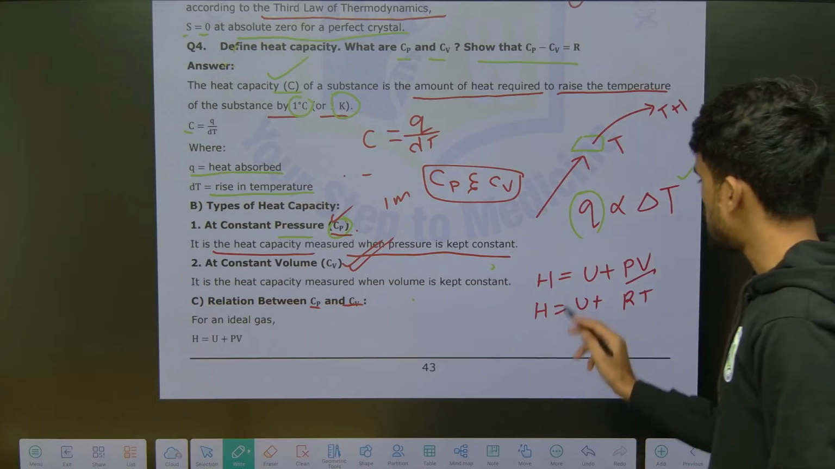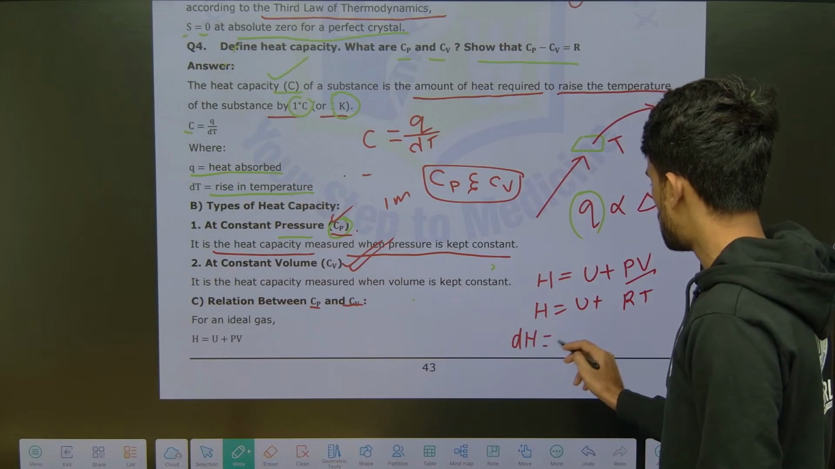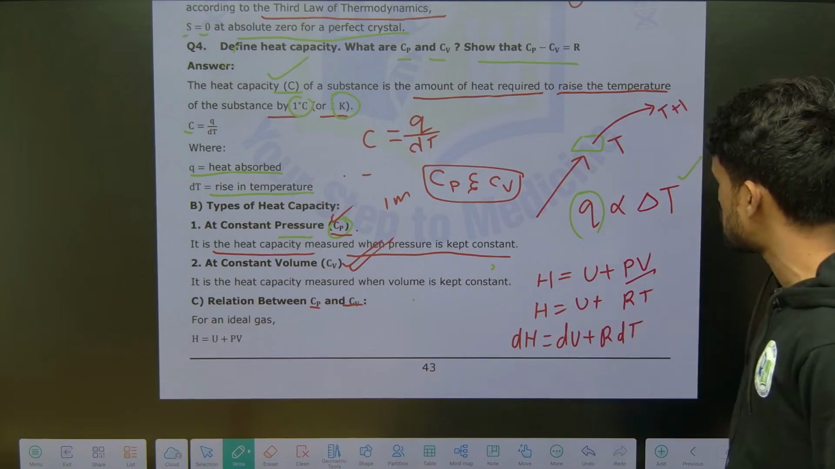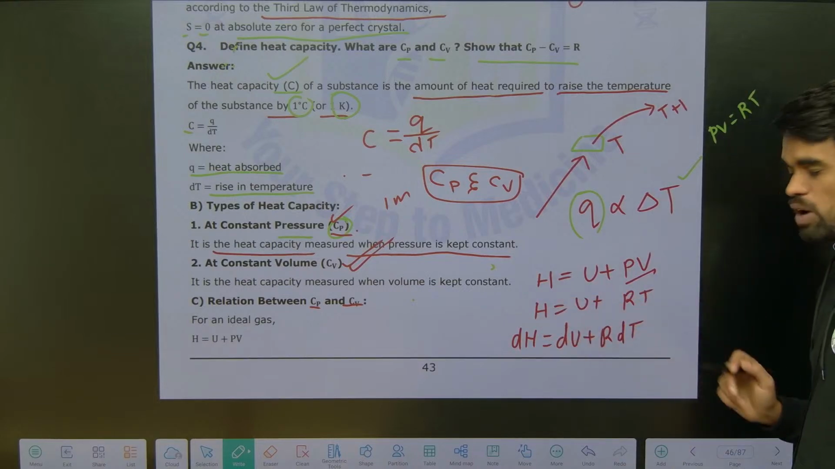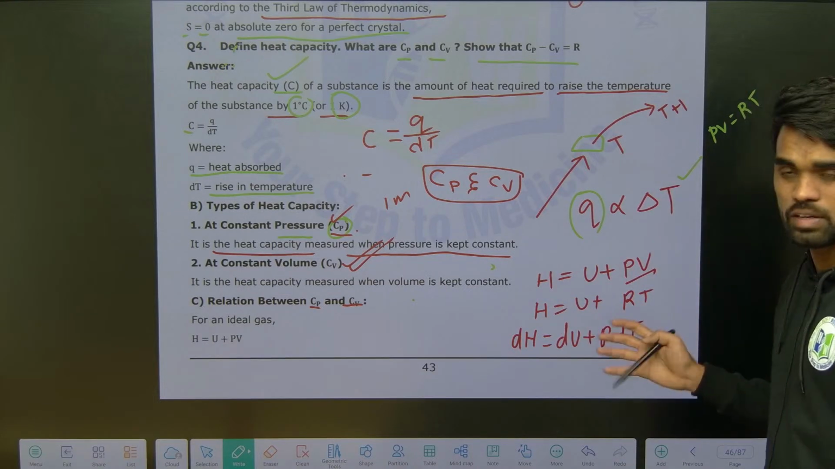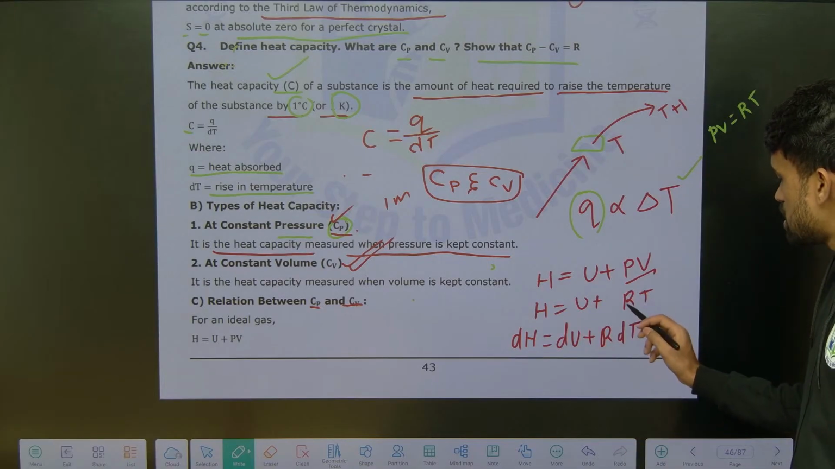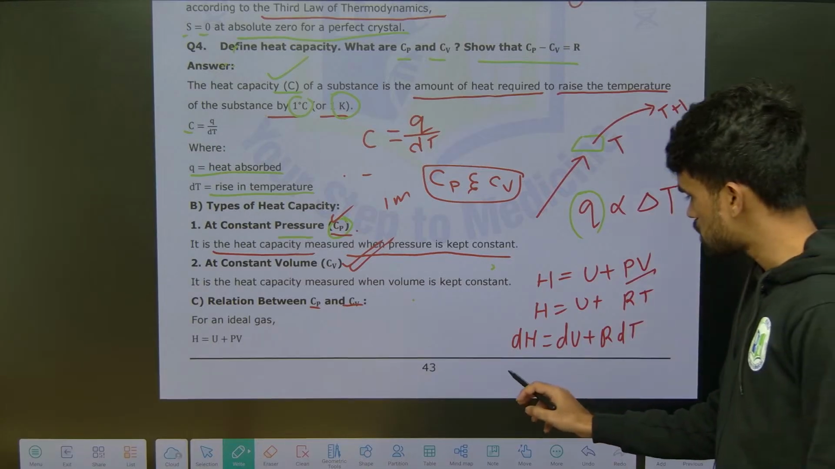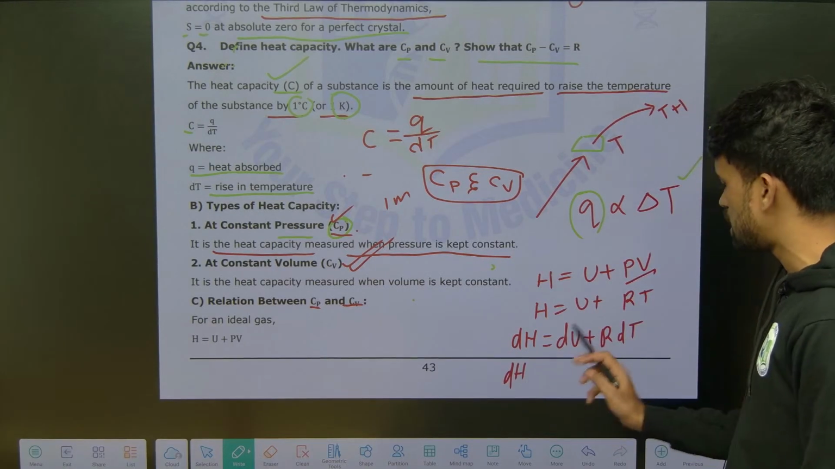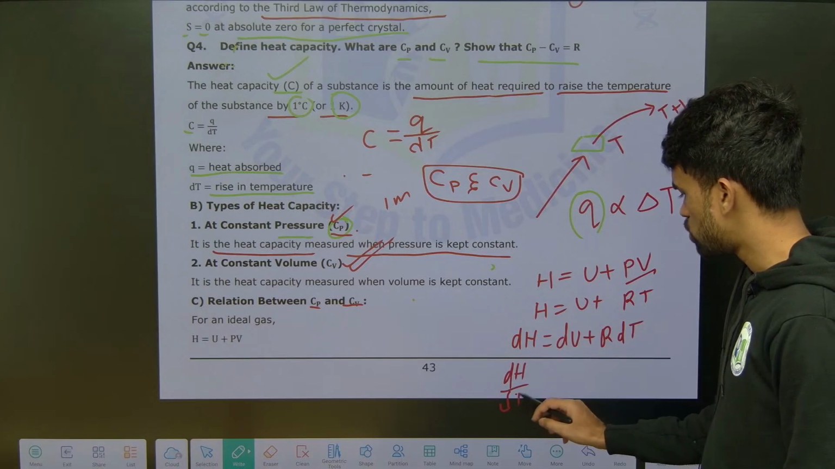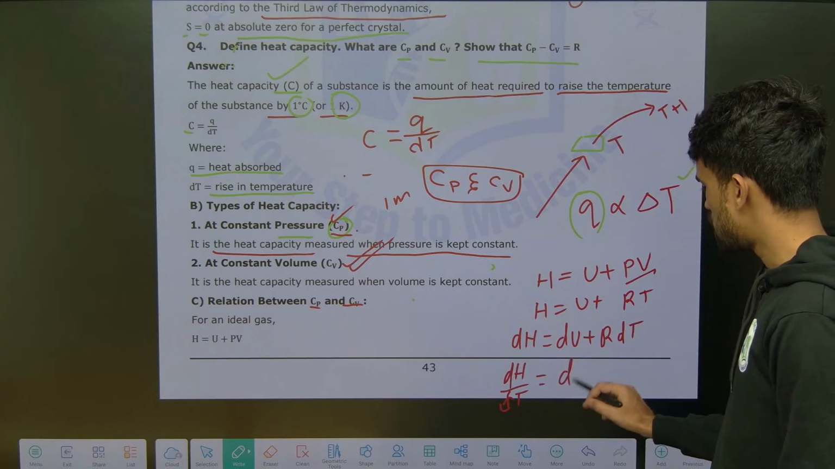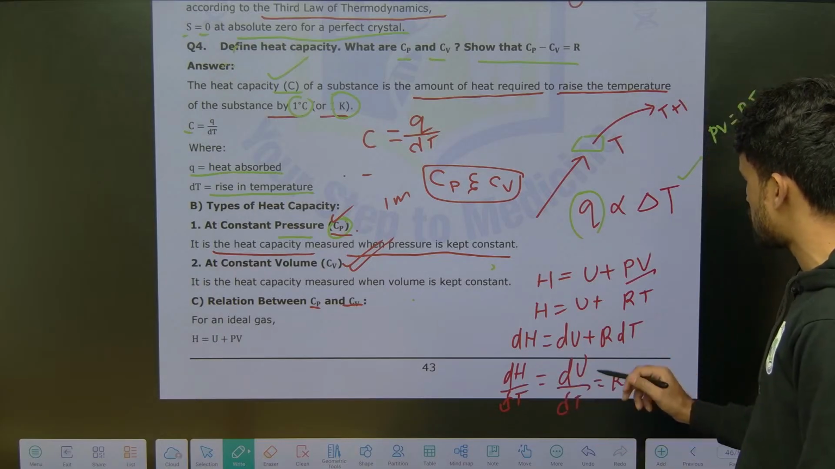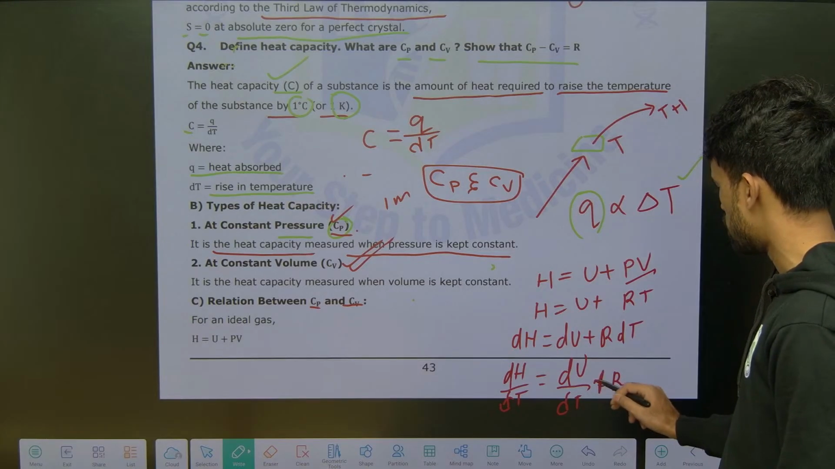Now the change in enthalpy is dH equals dU plus R dT, because R is a universal gas constant. I am applying the differentiation formula, and since R is a constant, we get R dT only. Now I divide all sides by dT. You need to write this derivation to get good marks. So dH by dT equals dU by dT plus R, because dT cancels.